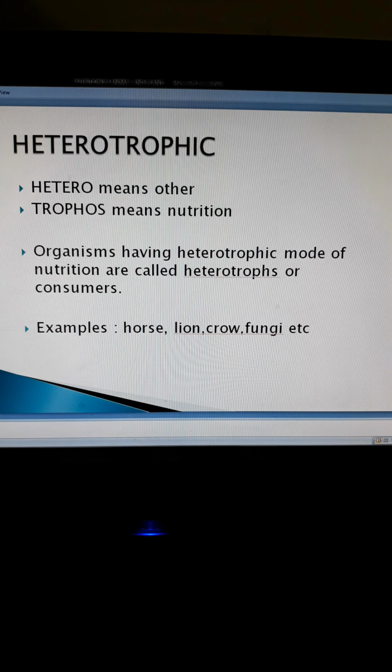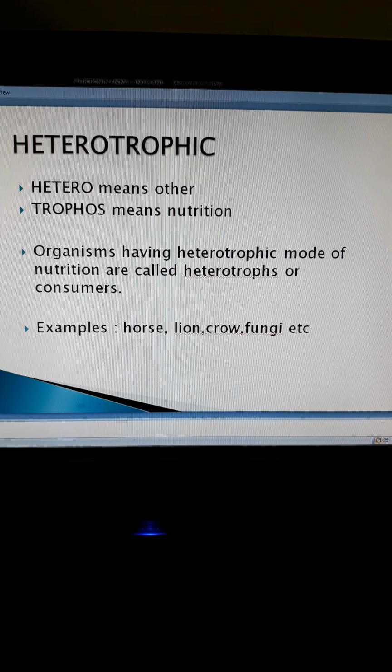The second mode of nutrition is heterotrophic nutrition. Hetero means other and trophos means nutrition. These are those organisms which are dependent for food on others. We define heterotrophic nutrition as the mode of nutrition in which an organism cannot make its own food and depends directly or indirectly on autotrophs for its food.